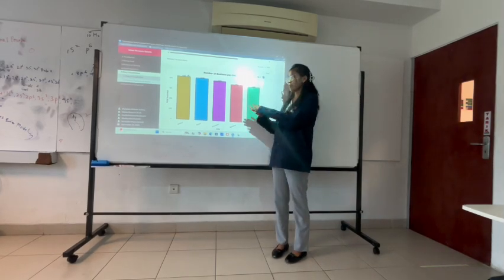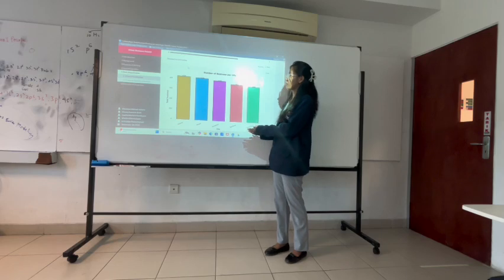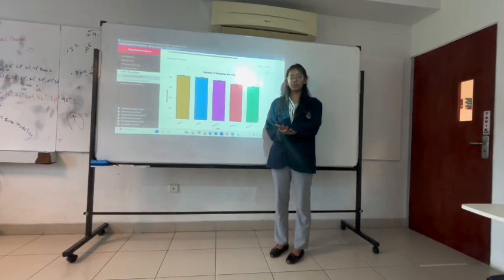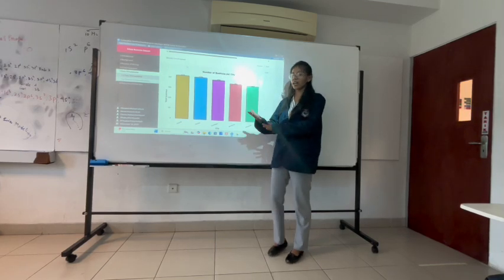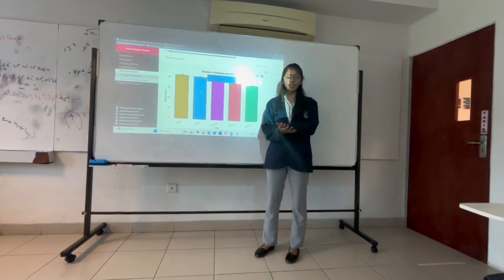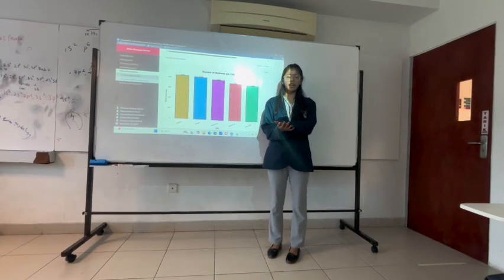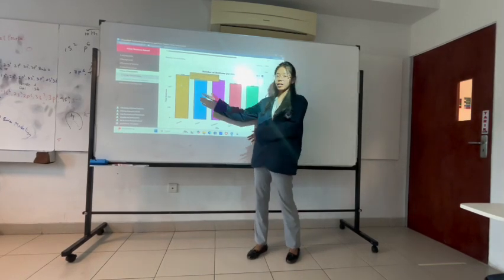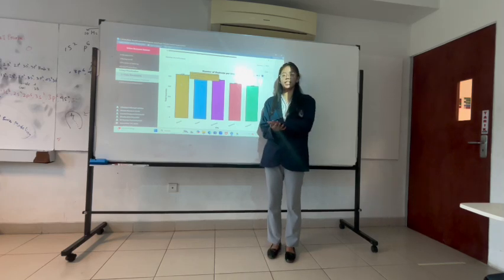And here's one of the visualizations, a bar chart of the number of businesses per city. The visualization shows the number of businesses in 5 major cities in Indonesia, namely Jakarta, Bandung, Medan, Makassar, and Surabaya. From the graph, it can be seen that Jakarta has the highest number of businesses compared to the other cities, around 425, because Jakarta is the economic center of Indonesia.